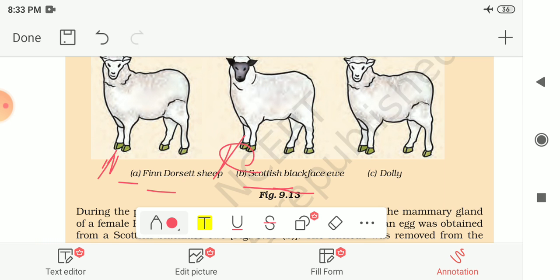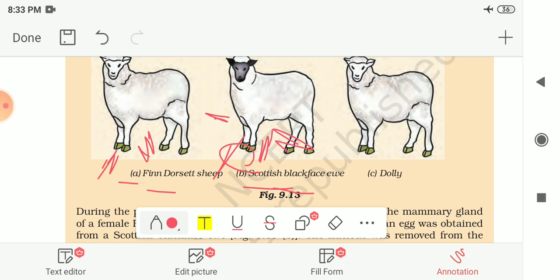So the egg thus produced was implanted into the Scottish Blackface ewe.